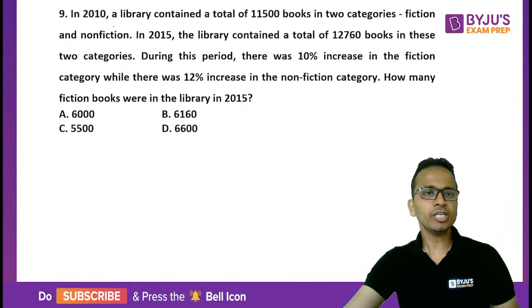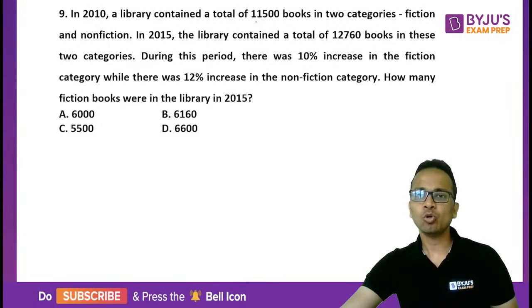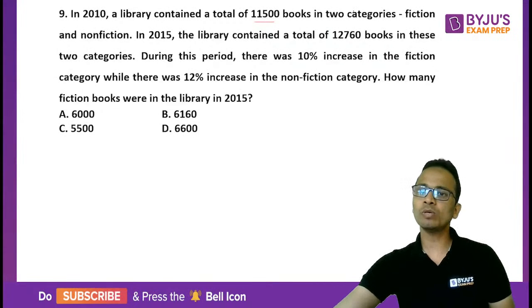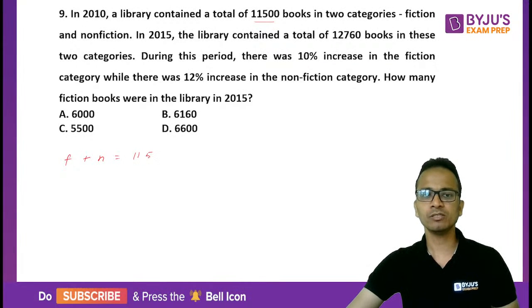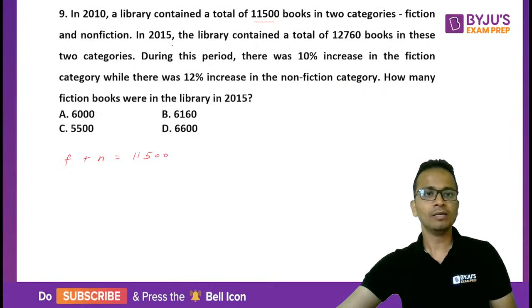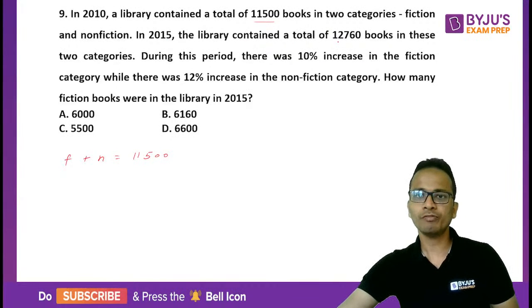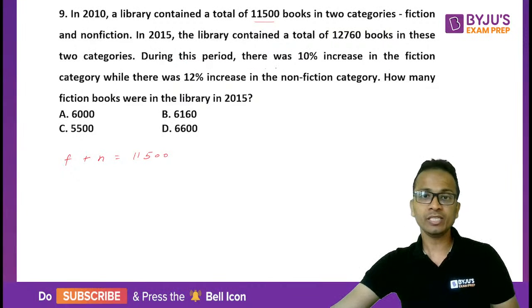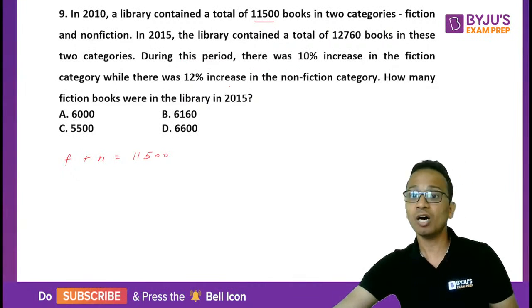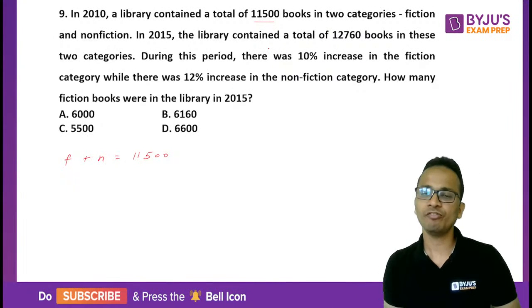Okay. So question is, in 2010, a library contained a total of 11,500 books in 2 categories, fiction and non-fiction. So let's say F plus N is equal to 11,500, right? So this is the scenario for 2010. एक equation बन गई. In 2015, the library contained a total of 12,760 books in these 2 categories, and during this period there is a 10% increase in fiction and 12% increase in non-fiction.